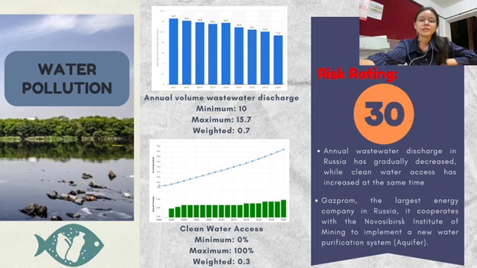The graph illustrates that annual wastewater discharge in Russia has gradually decreased, while clean water access has increased at the same time. Maybe due to the reason that Gazprom cooperates with the Novosibirsk Institute of Mining to implement a new water purification system in Russia. Therefore, we get a low risk rating of 30% in 2020 after we set the assumption in the calculation by using the normalization formula.